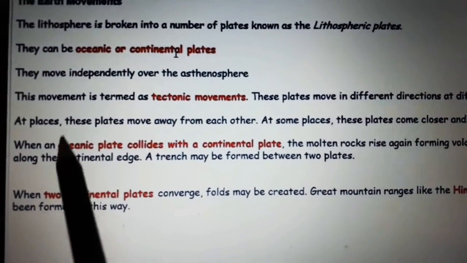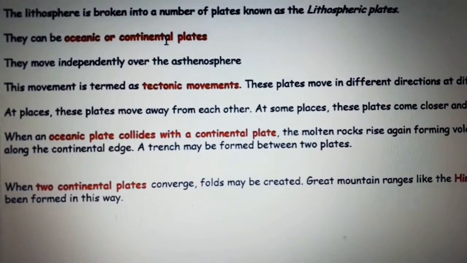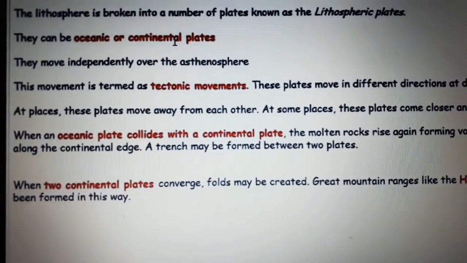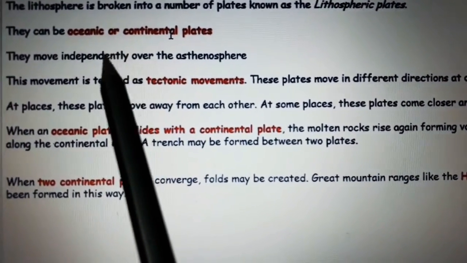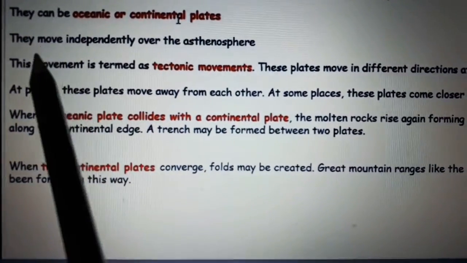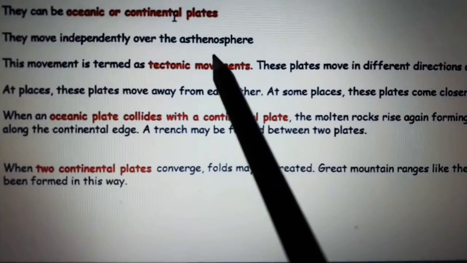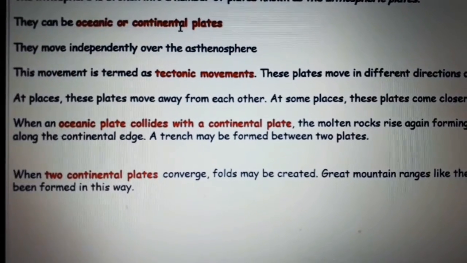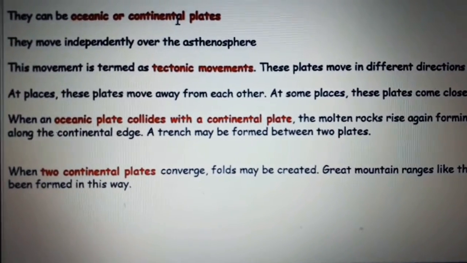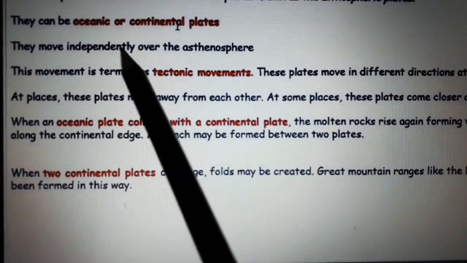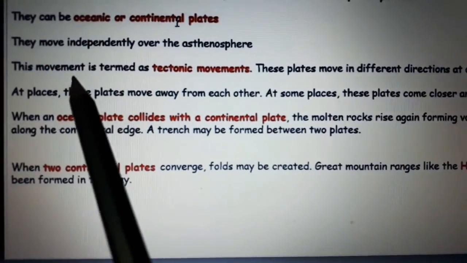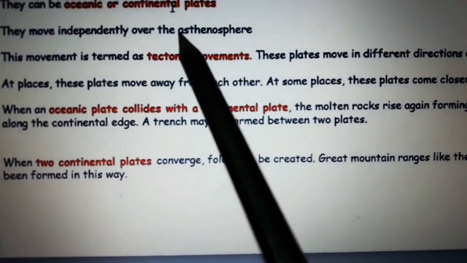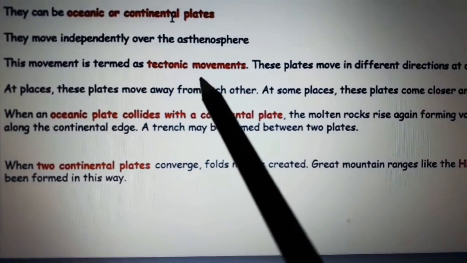This happens at the surface of the crust, right? The crust has continental and oceanic parts, so the plates may be oceanic plates or continental plates. They move independently over the asthenosphere. The asthenosphere is the next part, the part of the mantle, right? So these plates move independently over the asthenosphere. This movement is termed tectonic movements.